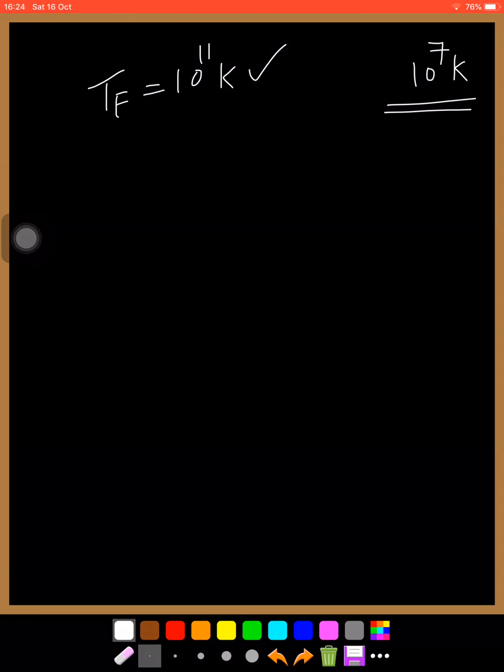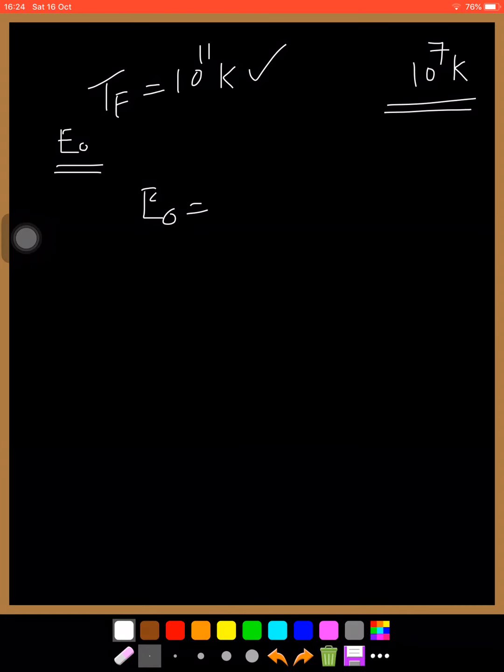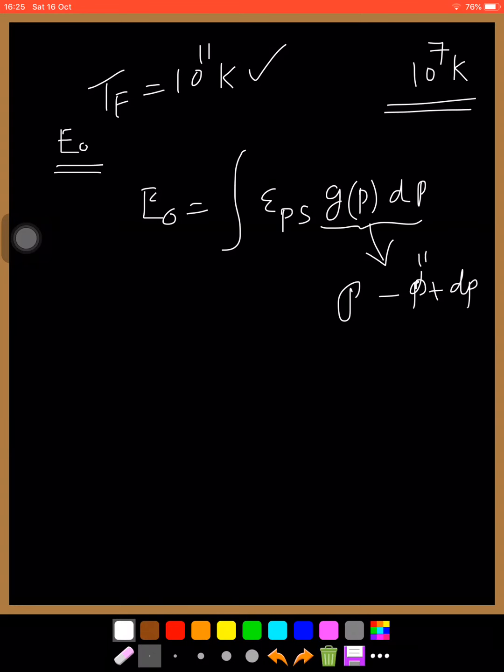Now we are going to calculate E0. E0 is the integral of epsilon g(p) dp. g(p) dp is the number of particles in the momentum range p to p plus dp. Number of particles in the momentum range p to p plus dp, that is g(p) dp.